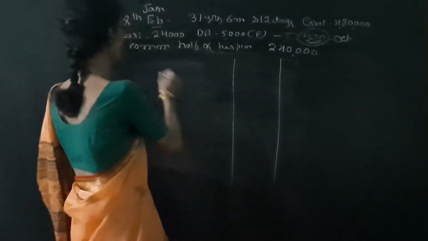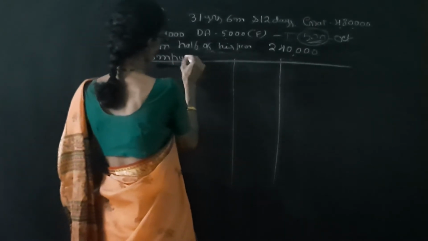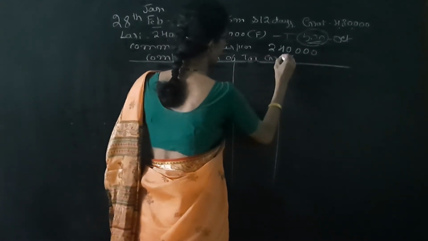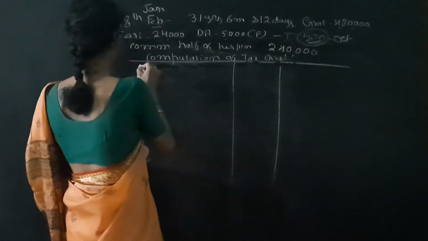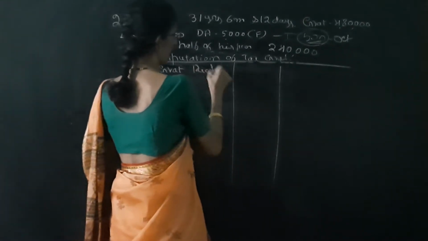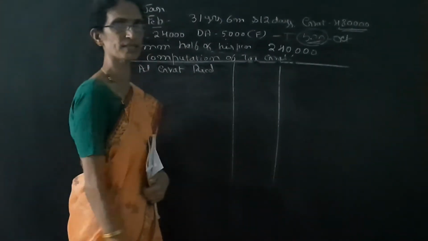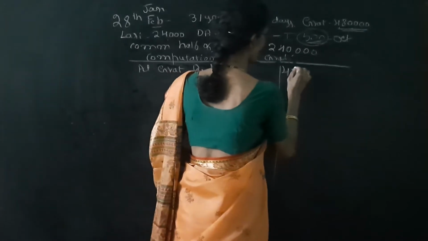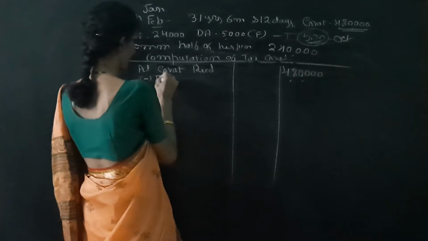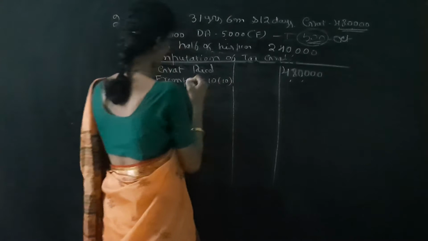Provide 2 columns here. Then write computation of taxable gratuity. So the rule is actual gratuity received. Actual gratuity received is given in the problem, 4,80,000, less exempt under section 10(10).